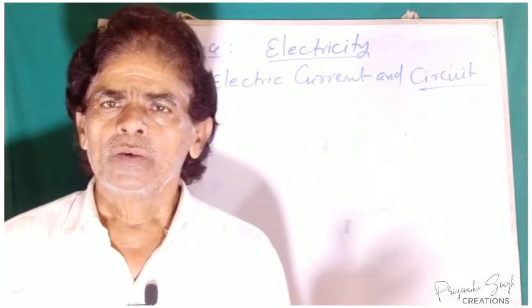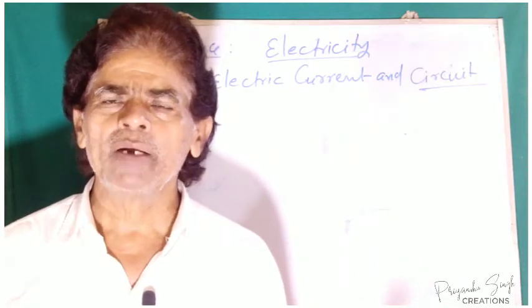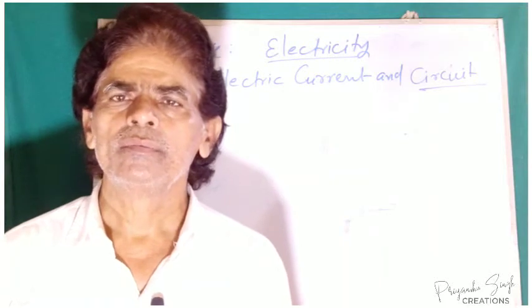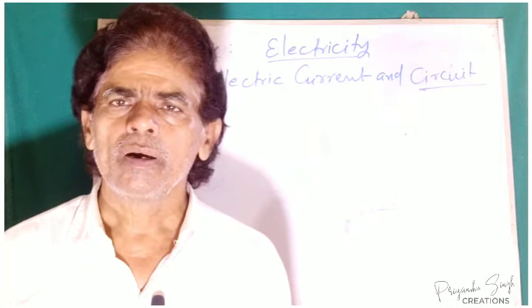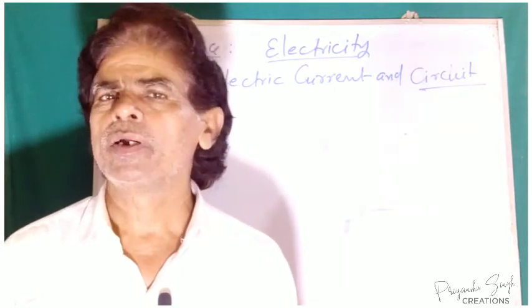When two charged bodies are connected together with a conducting wire or medium, the charges start flowing from one body to another.